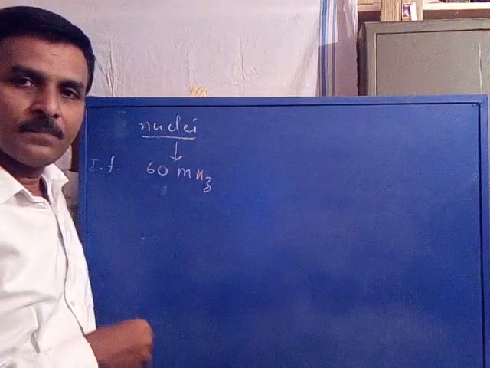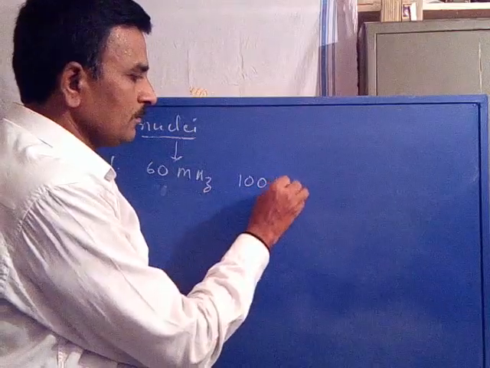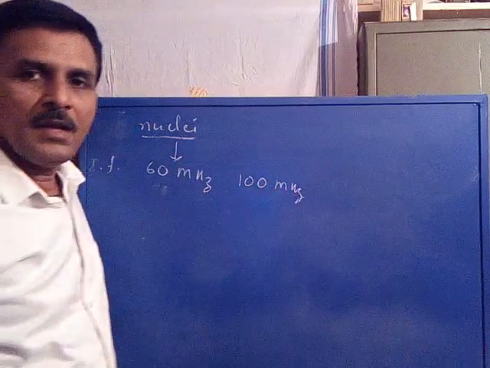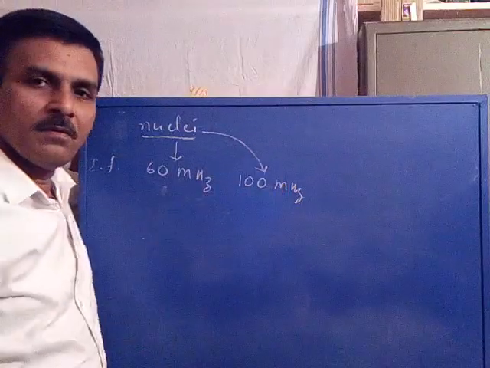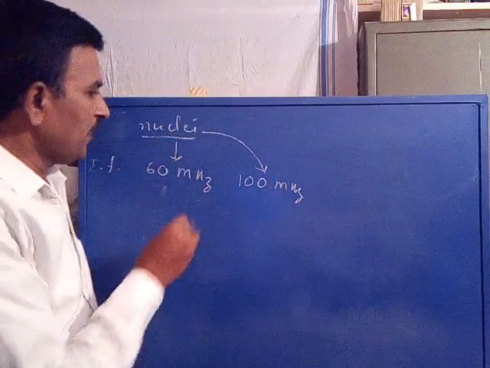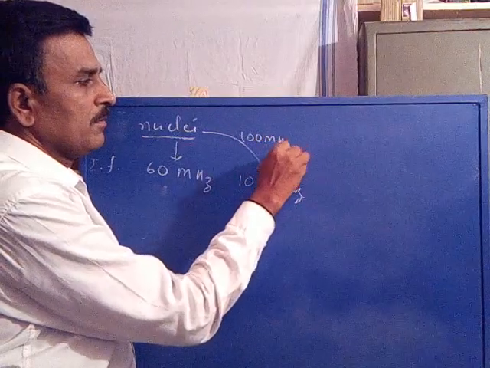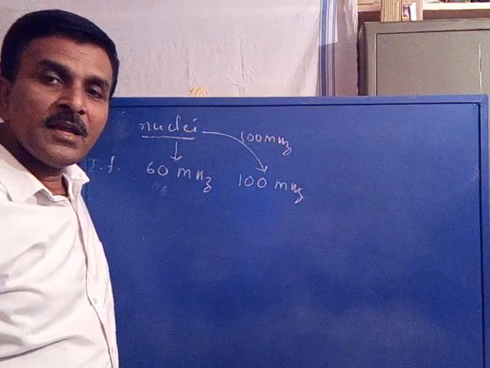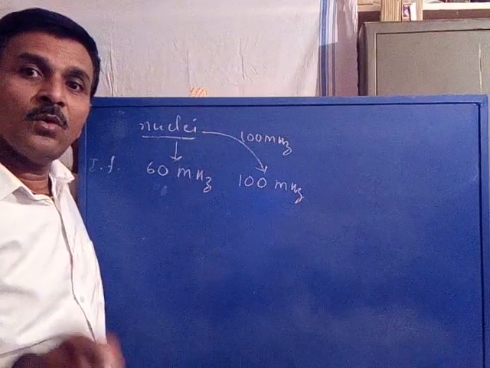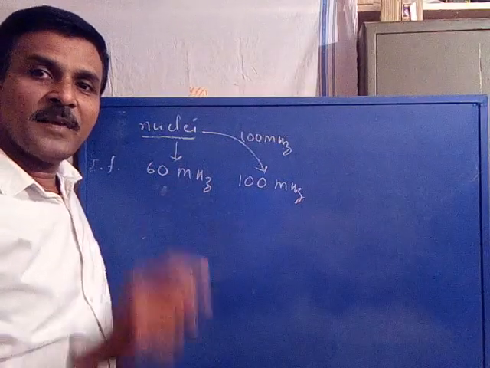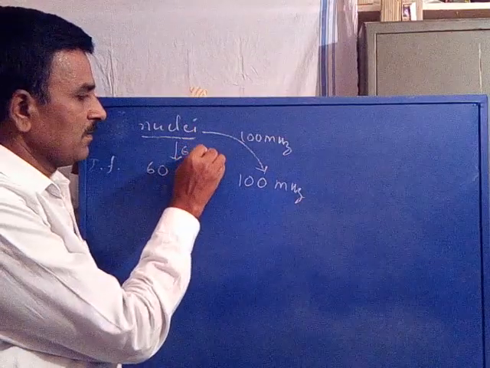Similarly, if we keep the same nuclei in a 100 megahertz instrument, what happens? The nuclei precessional frequency becomes 100 megahertz. When it becomes equal, it is called resonance, and only under the resonance condition will the spectrum be recorded. Is it clear? Now here it is 60.